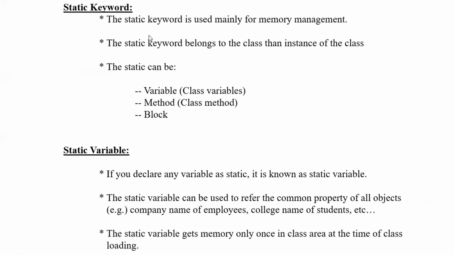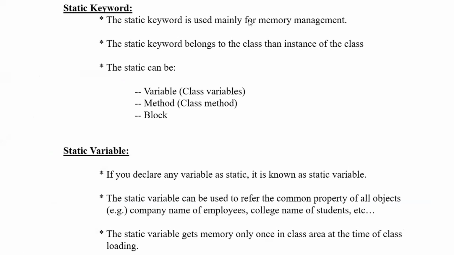Okay, so this is a general description of static. Whatever points I have told already have been placed in this PPT. The static keyword is used mainly for memory management. If you are not using the static keyword for each and every instance variable, you will be allocating extra space for each and every object. The static keyword belongs to the class rather than an instance of a class. I already told you, it will be loaded during a class load event. That means it is nowhere in relation to the object. It is now a class level value.